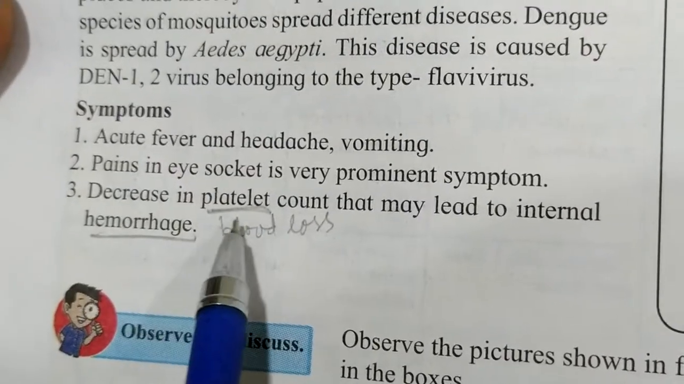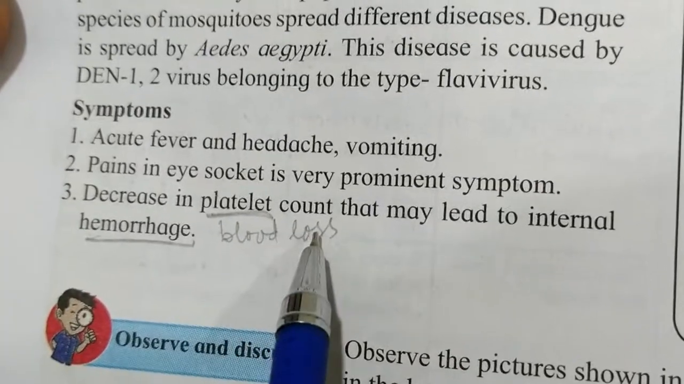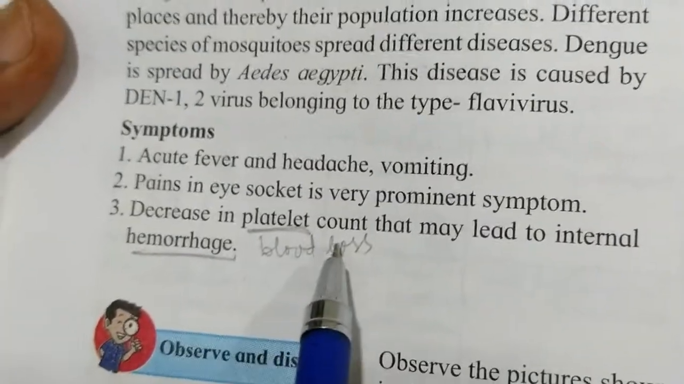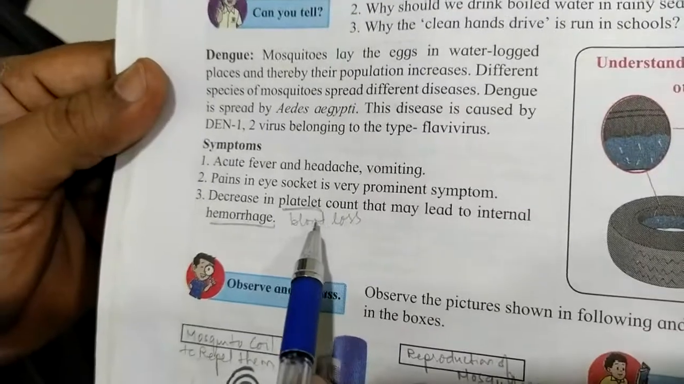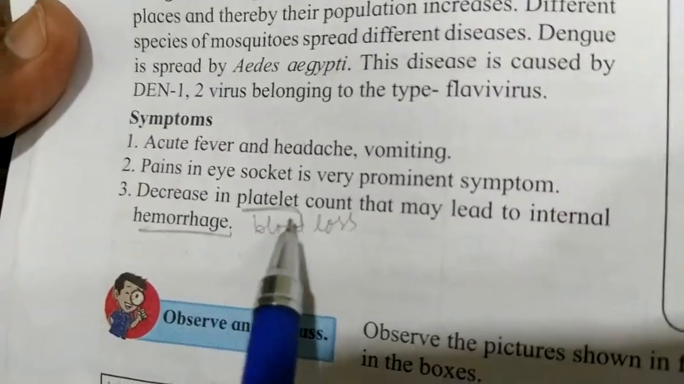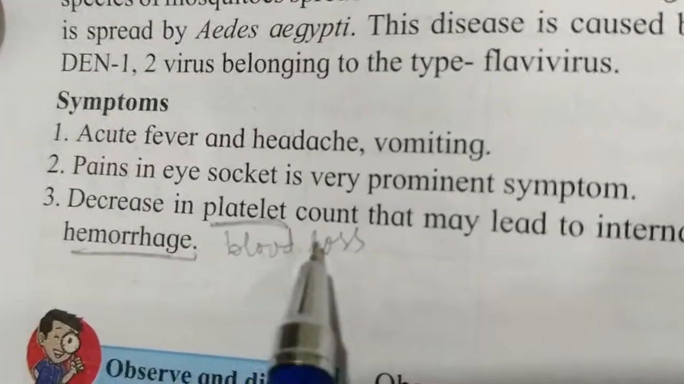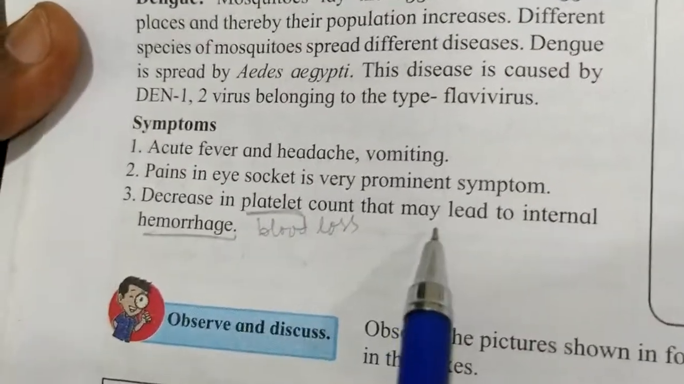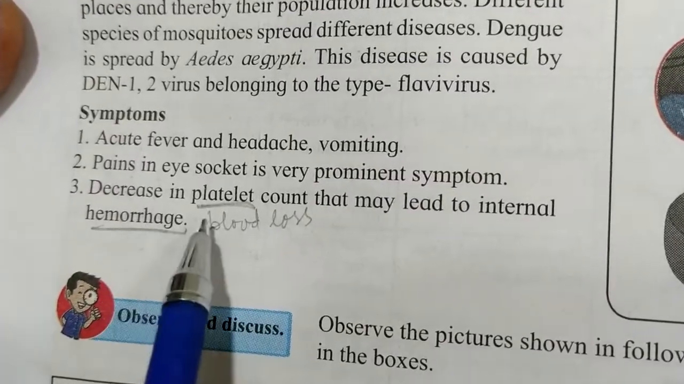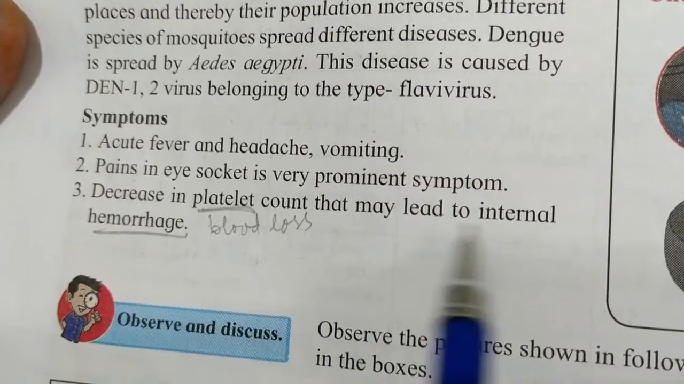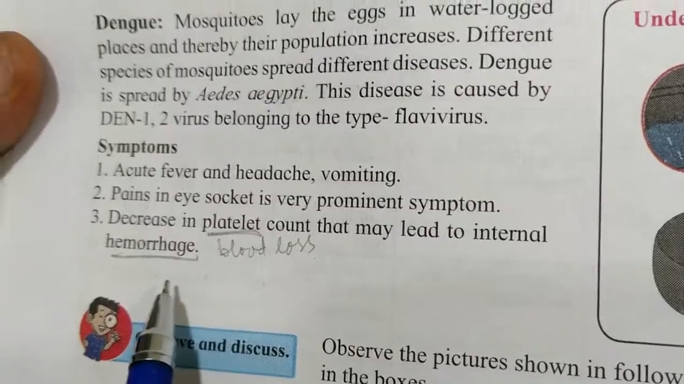Then decrease in platelet count. WBC, RBC and platelets are there. Generally when we do a blood test, we come to know how many platelets there are, the counts. A decrease in platelet count may lead to internal hemorrhage, that is blood loss.